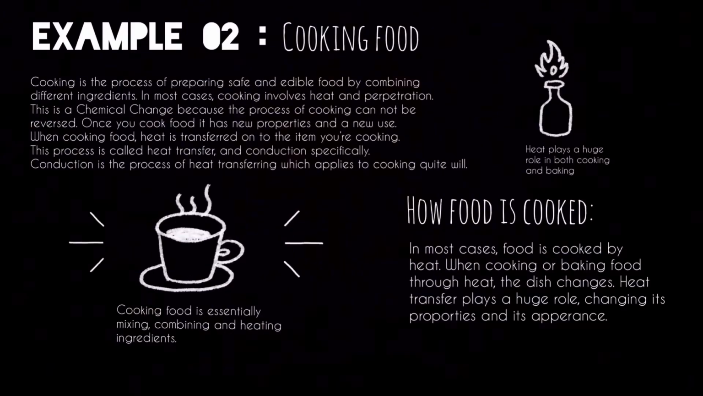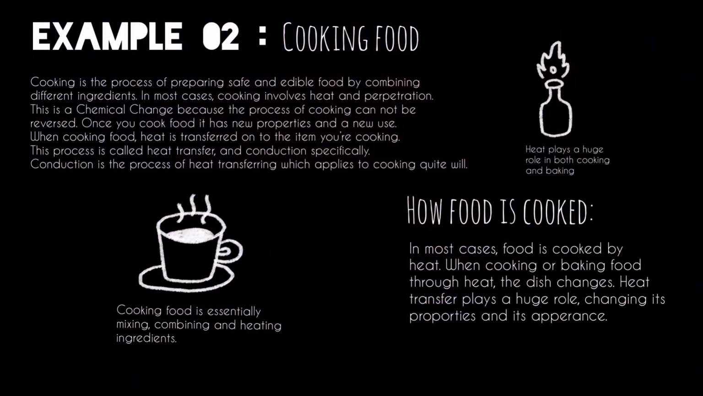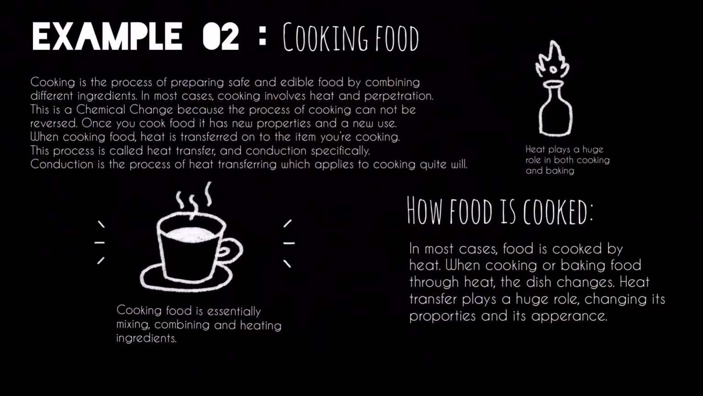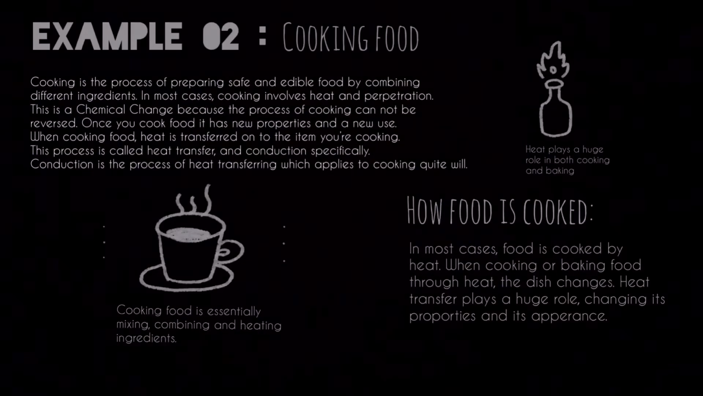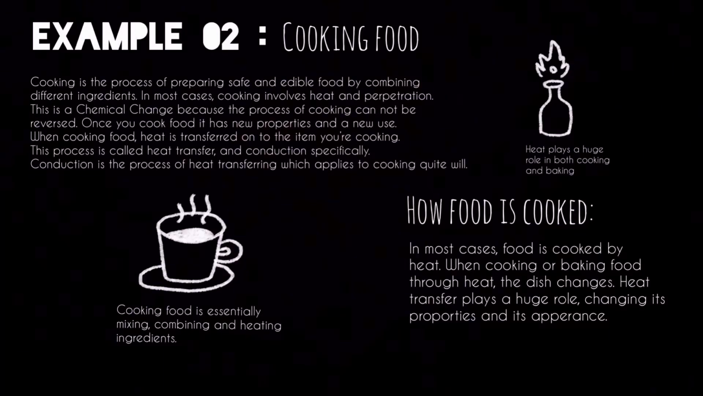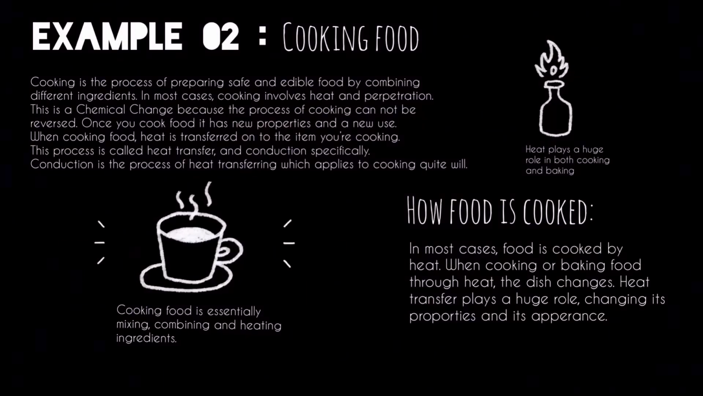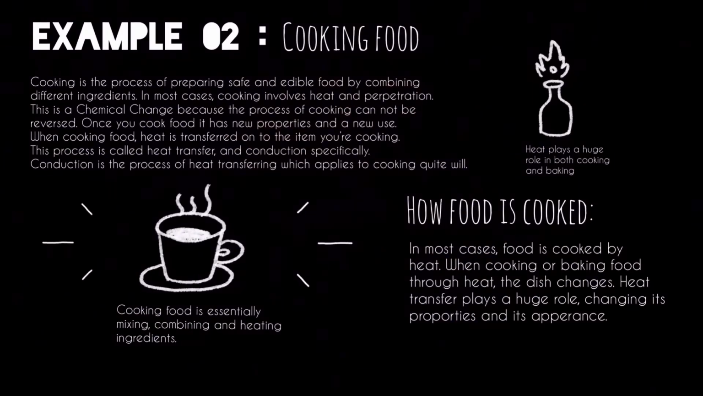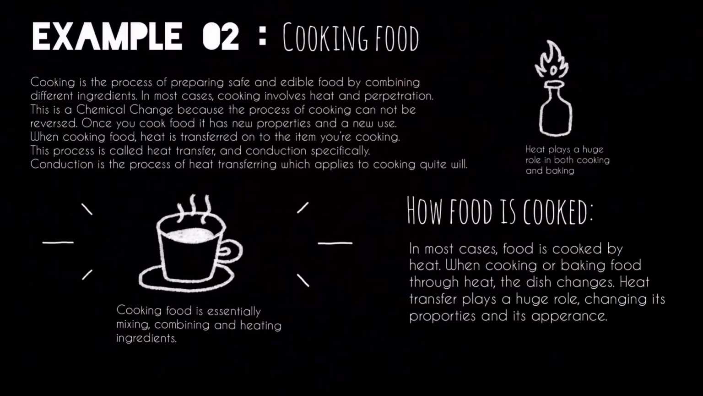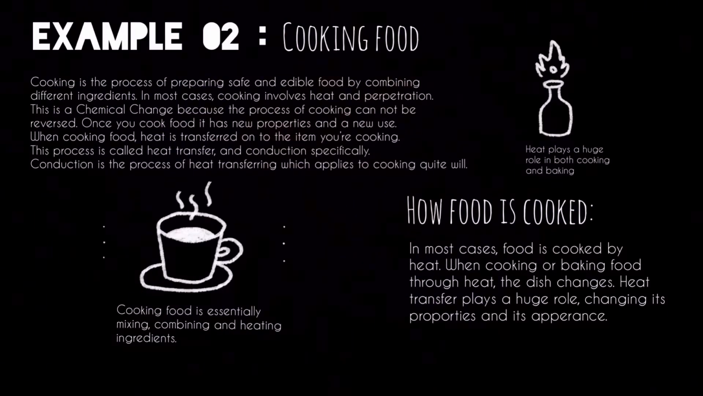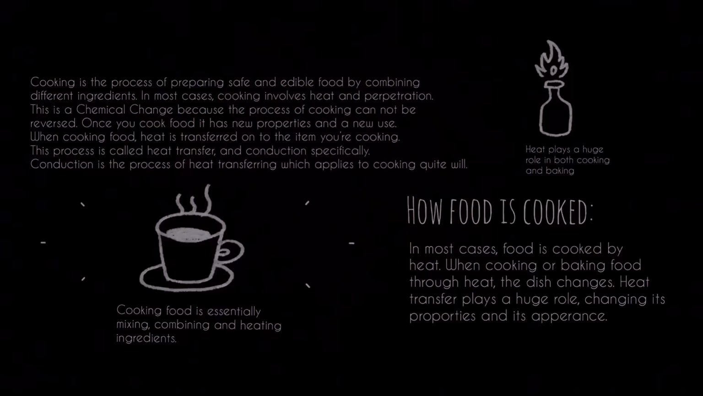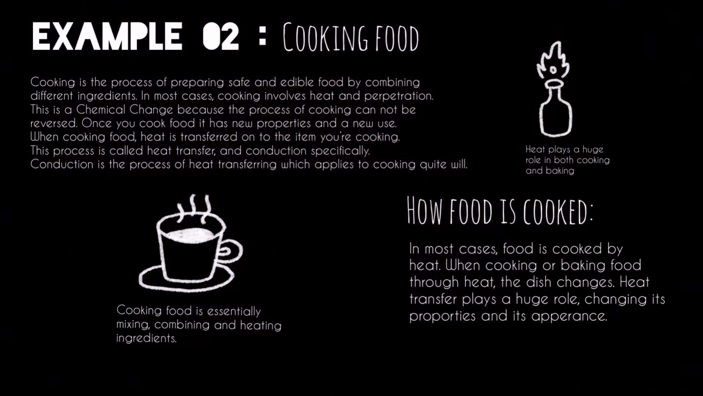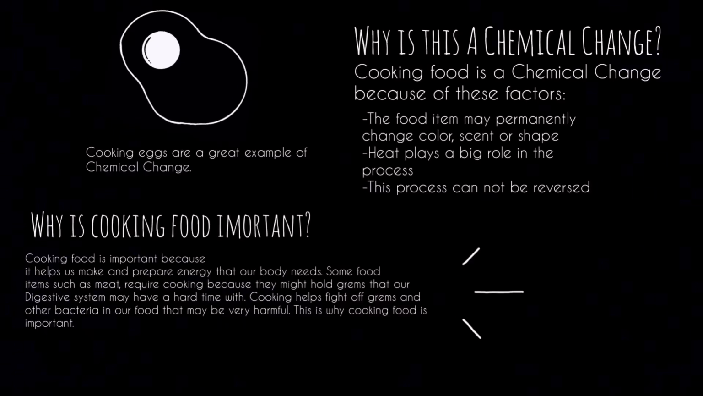Cooking food is also a great example of chemical change. Cooking is the process of preparing safe and edible food, like what we do every day. Cooking involves heat, and especially conduction, a very important heat transfer. Cooking food is essentially mixing, combining, and heating ingredients. These things cannot be reversed.